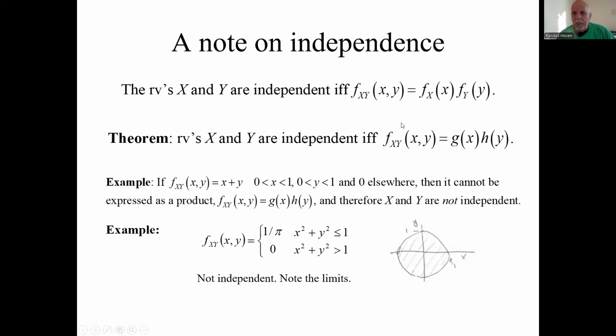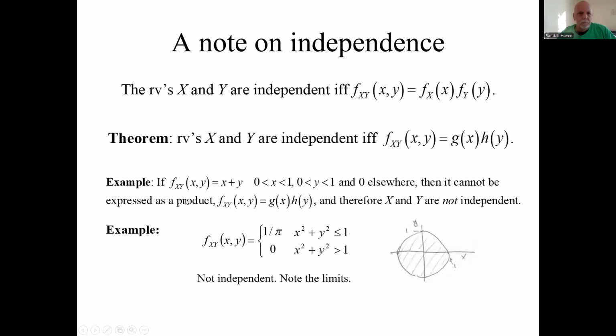The one-way implication is easy. If they're independent, then of course it breaks up into a product of the PDFs. But if it breaks up into any kind of product that looks like this, then they're also independent. For a proof, see my notes.